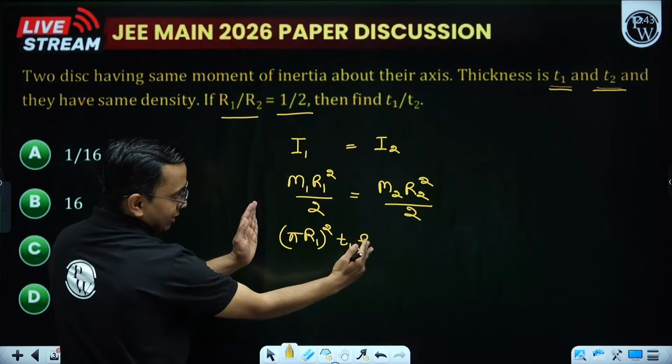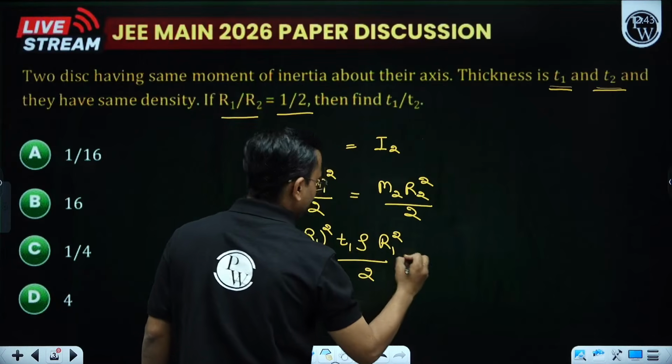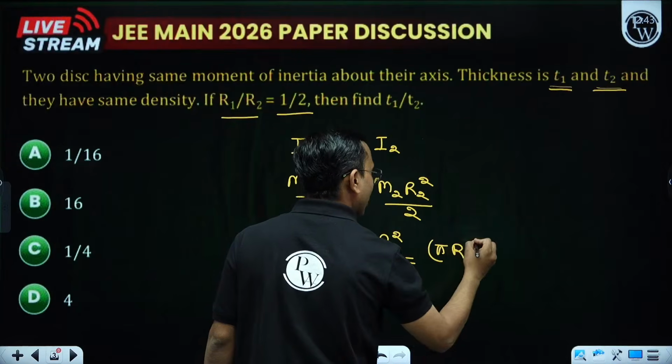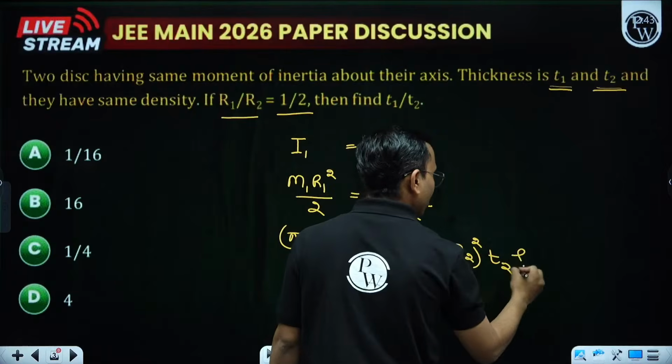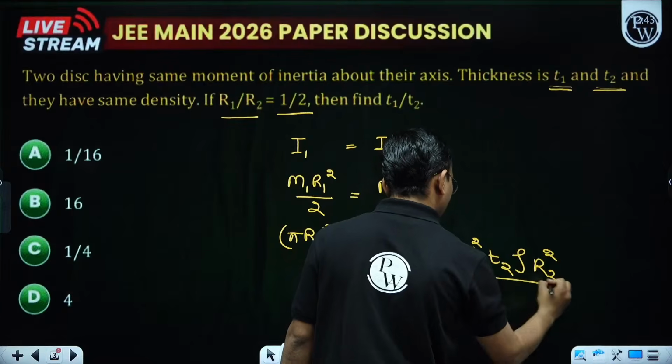Into the density, this becomes my mass, into r1 square divided by 2, is the same as, for the second, volume is pi r2 square into T2, into rho, this becomes the mass, into r2 square divided by 2.